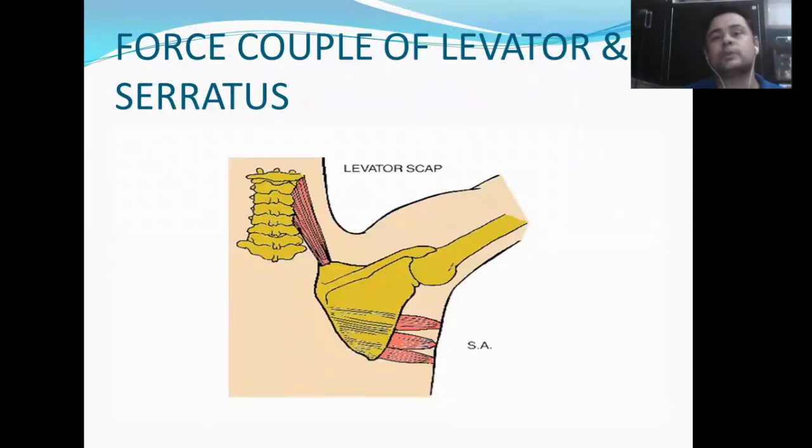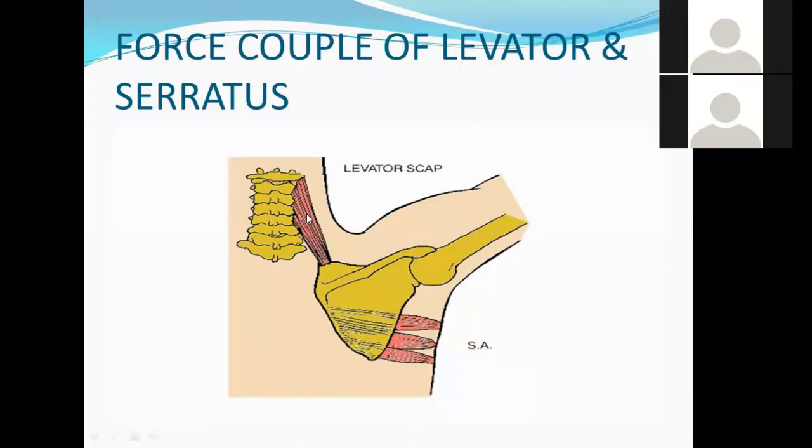Now the third one is the force couple of levator scapulae and serratus. Here the major role of the lower serratus anterior is there with the levator scapulae force couple. This is type 3 of the Kibler classification. In this, levator scapulae is prominent, or we can say that when serratus anterior lower digitations are failed or weak, then there is a superior translation of the entire scapula. The superior border is there, which is mainly caused by overtightness of the levator scapulae muscle, and this is type 3 of the Kibler classification.